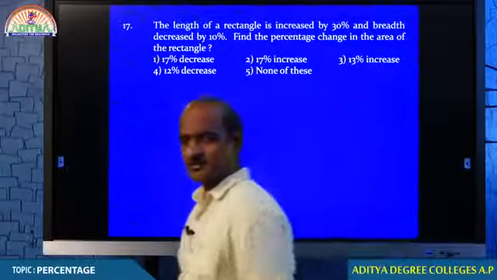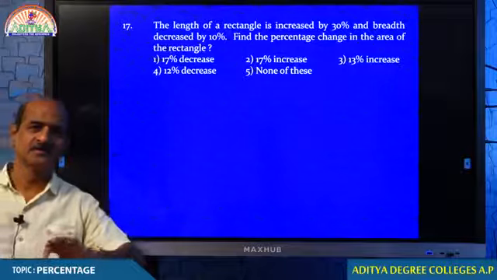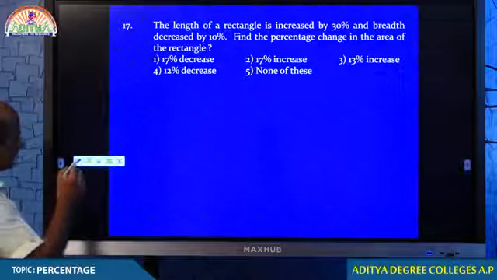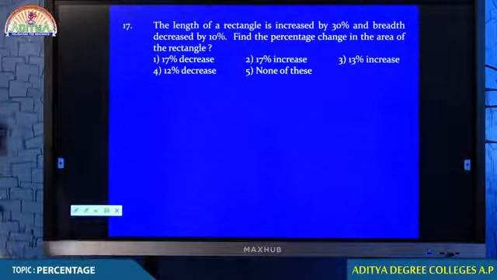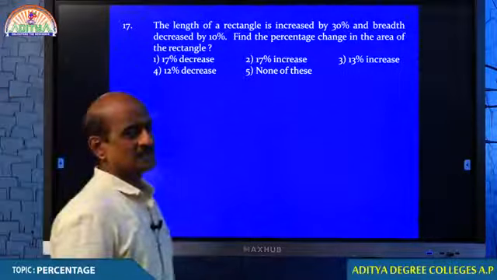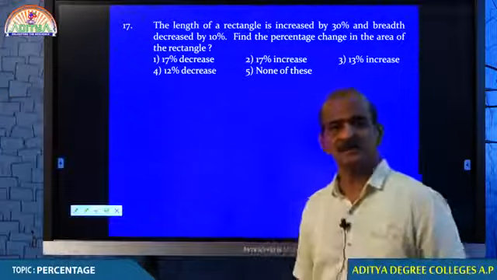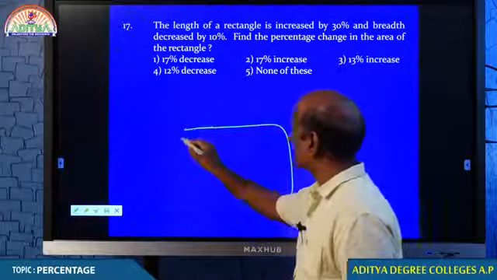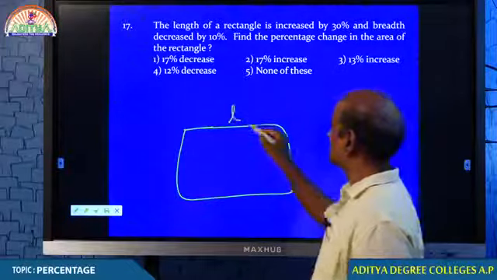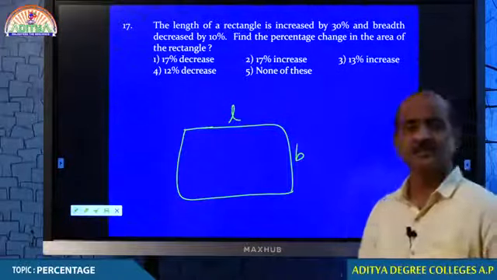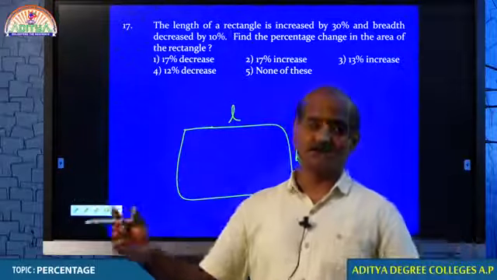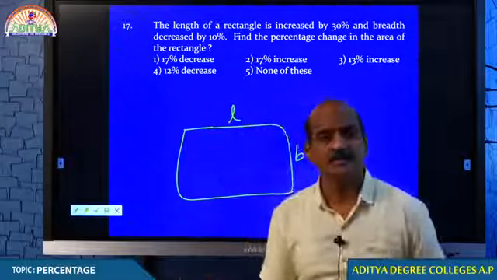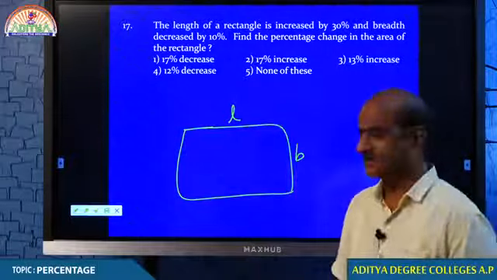17th question. Come on student, you can do this question. Tell me how you are doing this question. The length of a rectangle is increased by 30%. You know students, the area of a rectangle depends on length as well as breadth. If there is any change in length, area changes. If there is any change in breadth, area changes. Area depends on length as well as breadth, isn't it?